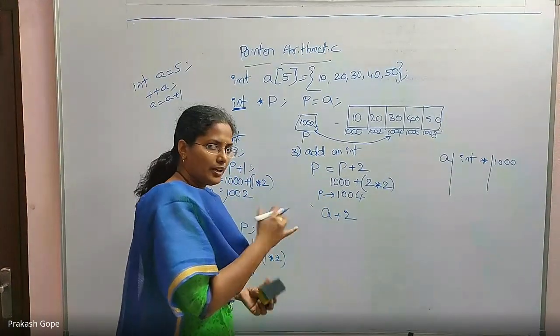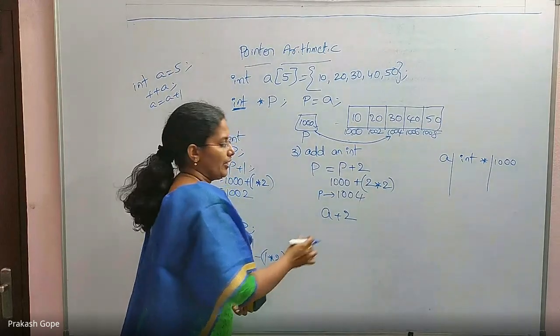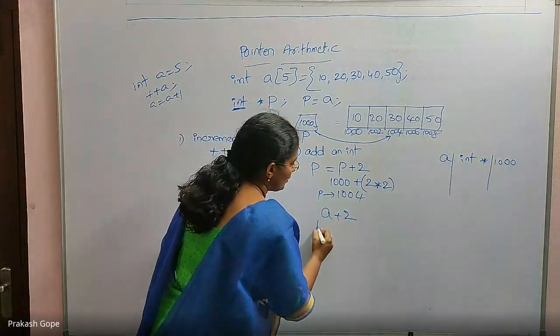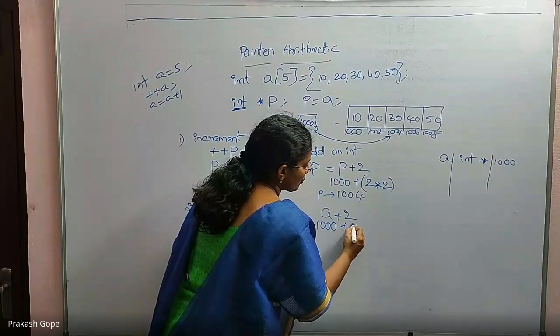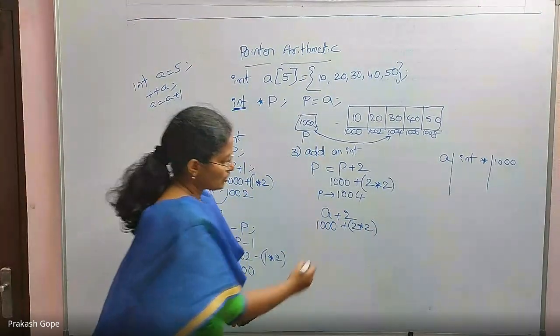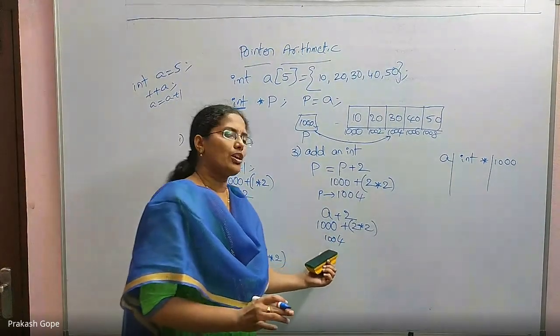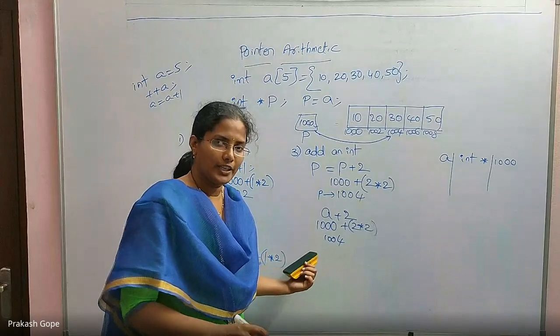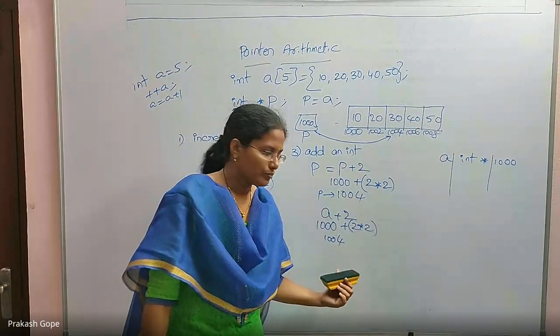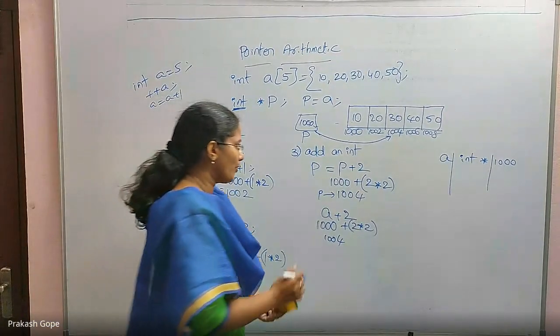I cannot say a equal to a plus 2 because you cannot modify a. So what is a value? A value is 1000 plus 2, which means 2 gets multiplied by whatever is the size. So 1004. A plus 2 is an expression which gives me 1004, but I am not trying to hold it in any other value. Okay, it's just an expression. So adding an integer to a pointer is also fine.